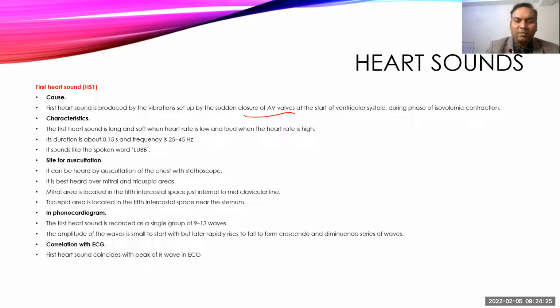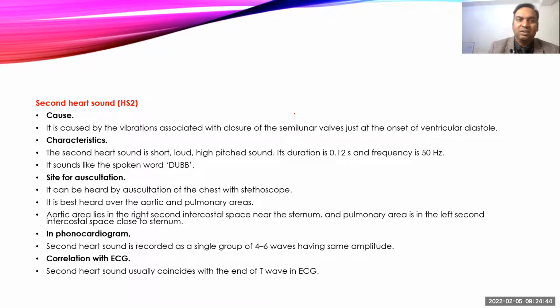On the phonocardiogram, this shows a recording of a single group of 9 to 13 waves, with the amplitude starting small and then slowly rising to a higher crescendo and then decrescendo type of waves, as you can see here. The first heart sound usually correlates with the peak of the R wave of the ECG.